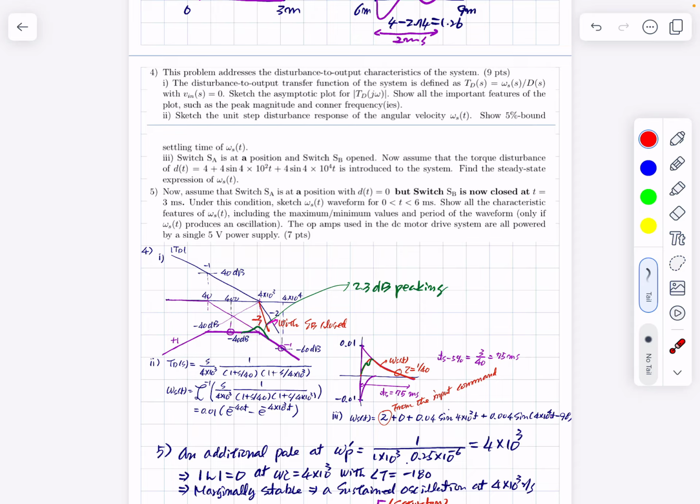Right. So first ignore this. Without considering this peaking, you have this equation, and take the inverse Laplace transformation of this.